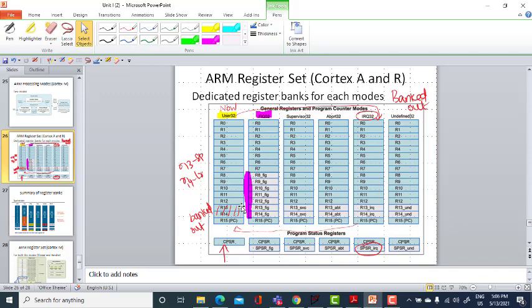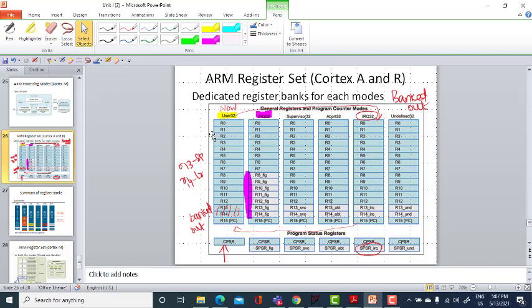Again, it is used for exception handling. It can handle the exceptions more efficiently and faster than handling the standard IRQ. We have not mentioned the system mode here, as I said earlier, because the system mode and the user mode share the same set of registers. The only difference between the two is privileged mode.